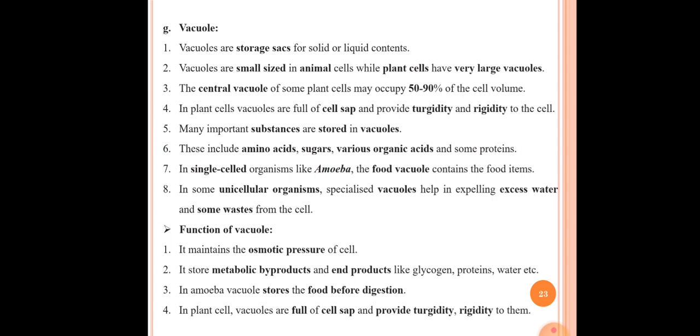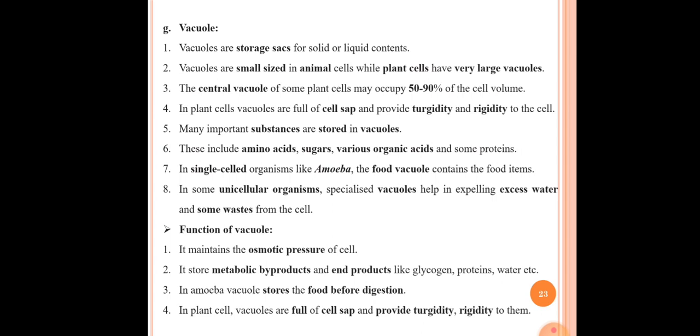The seventh point here is in single-celled organisms like amoeba, the food vacuole contains food particles. Actually, here is an example about the vacuole. In the case of amoeba, the food vacuole is there, and within the food vacuole, food particles are present for the purpose of digestion.